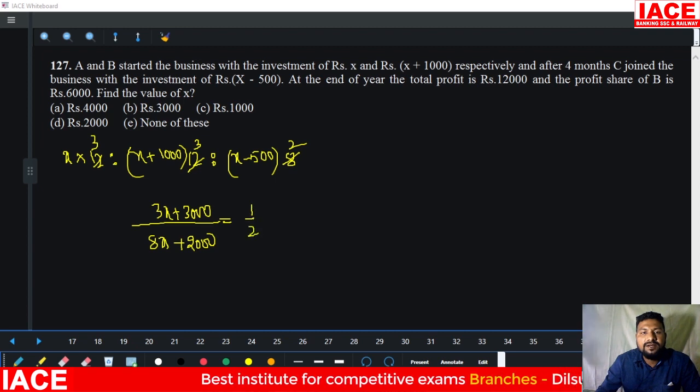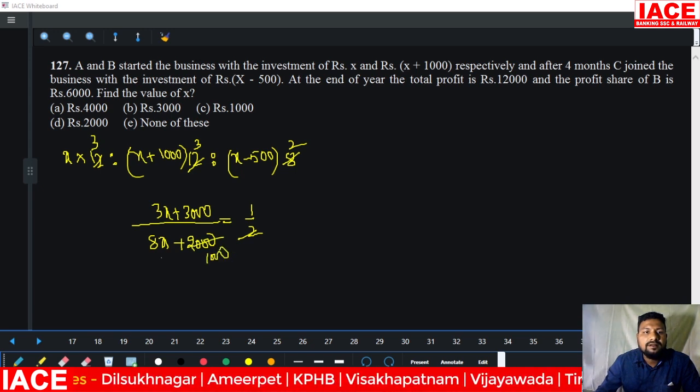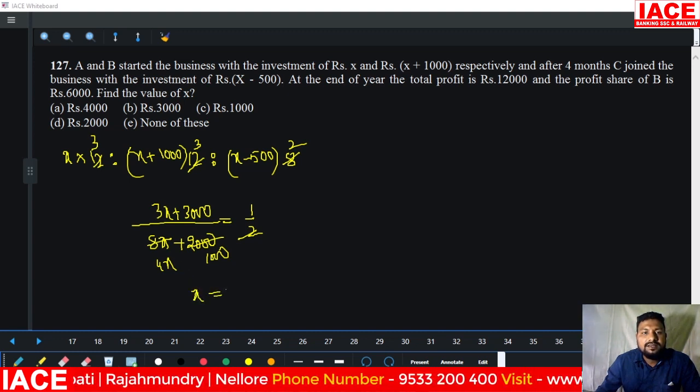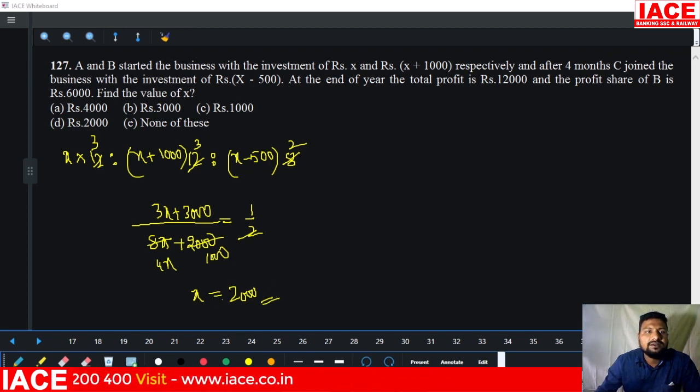That means it is 1 by 2. 6000 by 12,000 means 1 by 2. Then 2 will cancel. It is 1000 and it is 4x. And 4x to 3x gap is 2x. Then 1000 to 3000 gap is 2000. Then finally, x value is what? 2000. Then option D. Option D is correct.